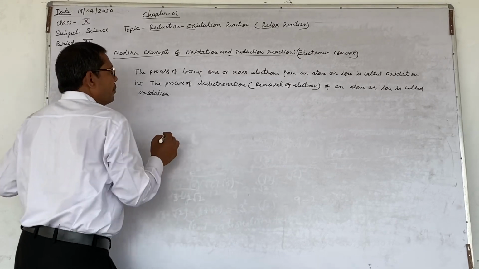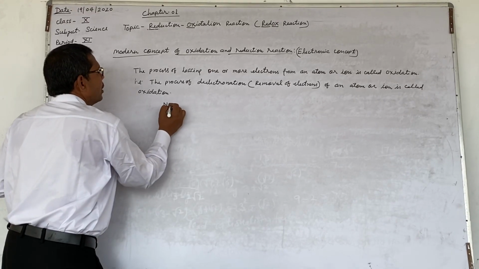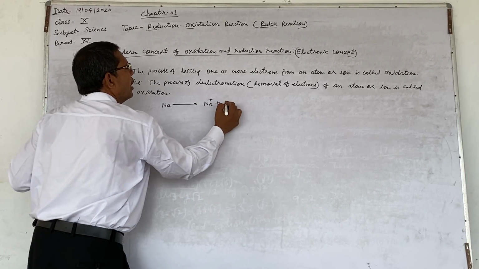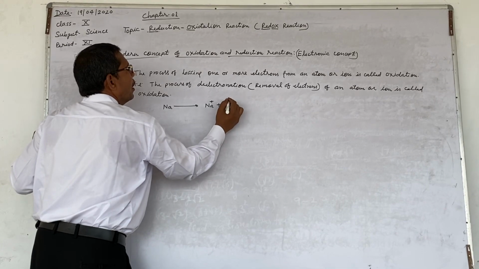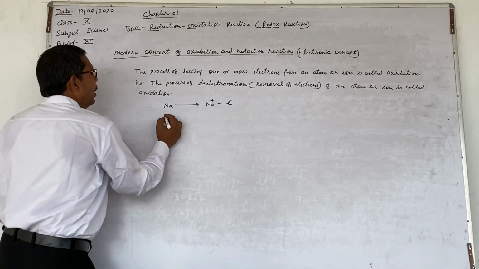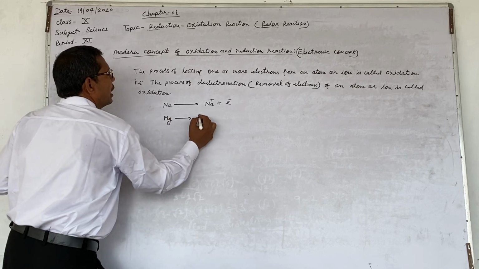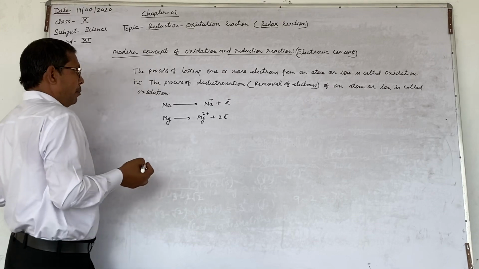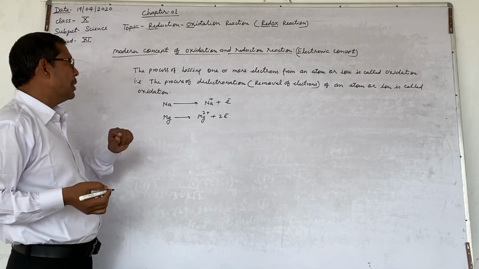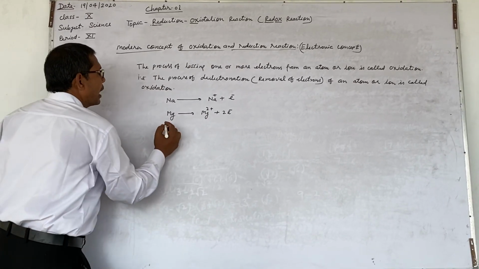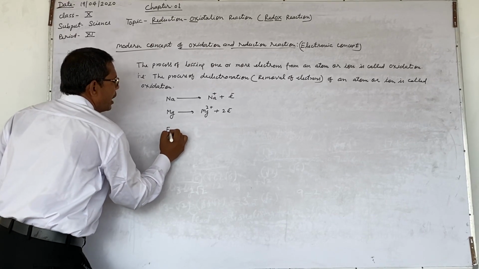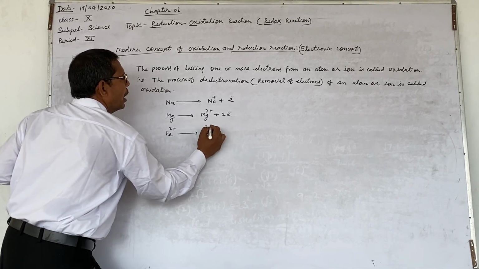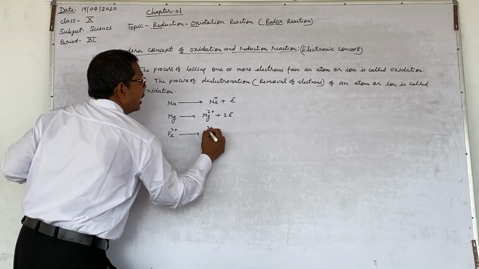For example, see, a sodium atom loses one electron and forms a sodium cation. A magnesium atom loses two electrons and forms a bivalent magnesium cation, magnesium ion. Similarly, Fe2+ loses one electron and forms a cation.